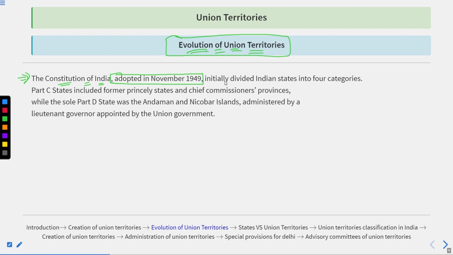Okay, so this Constitution initially divided the Indian states into four categories, like Part A, B, C, and D.